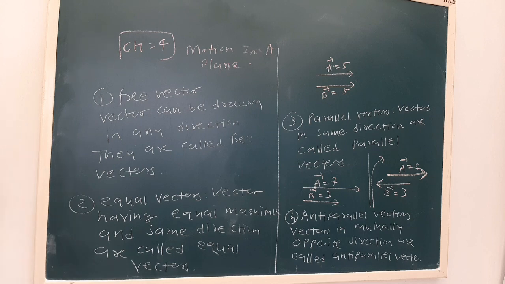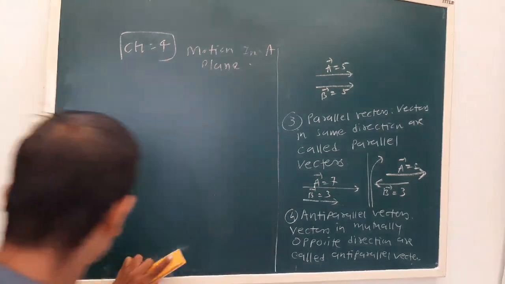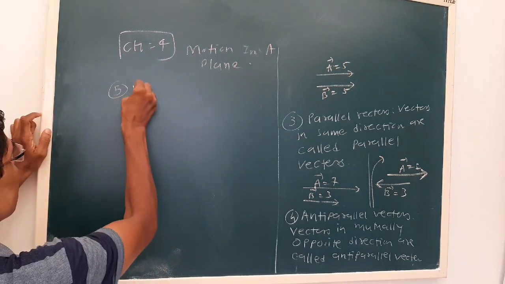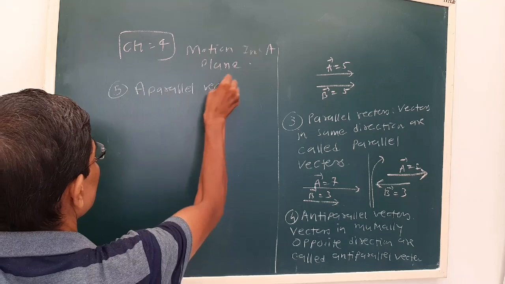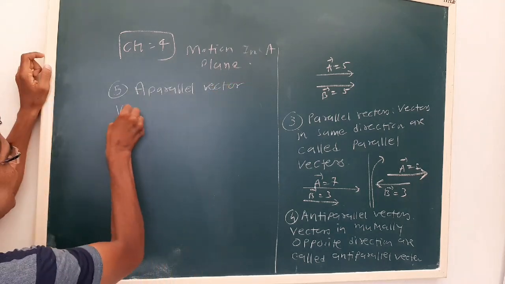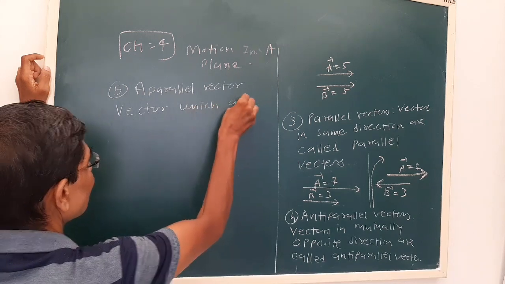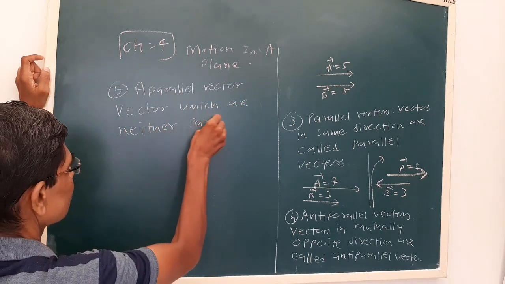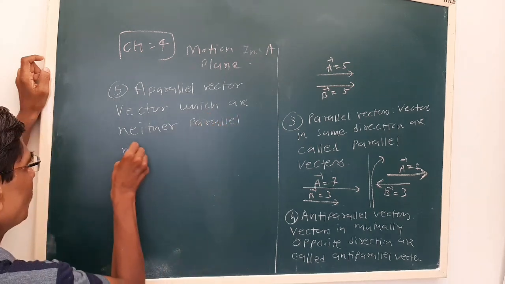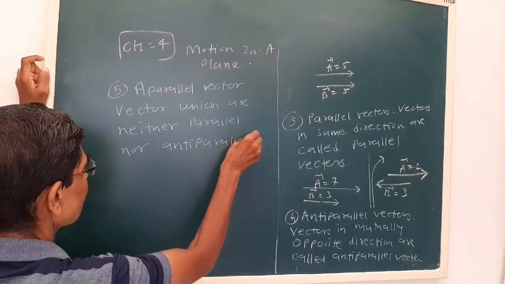Okay, now next we have to see aparallel vectors. See, vectors which are neither parallel nor anti-parallel are called aparallel.